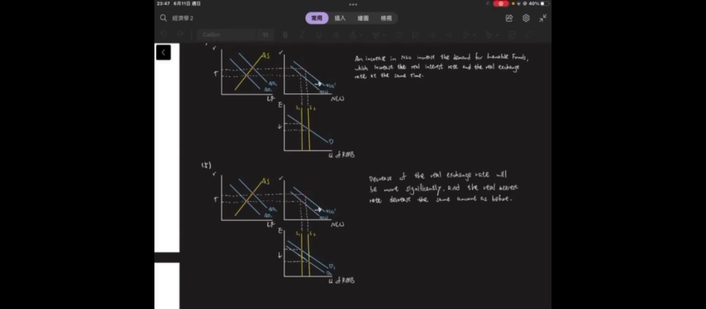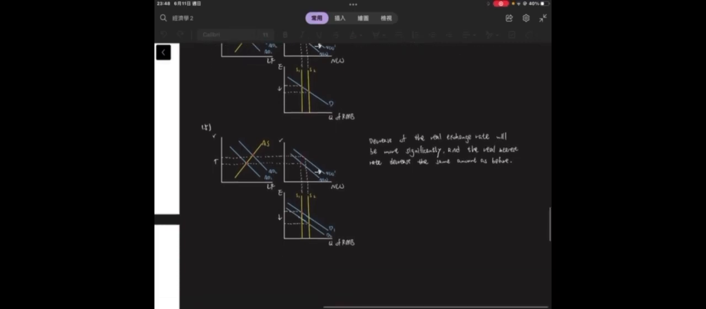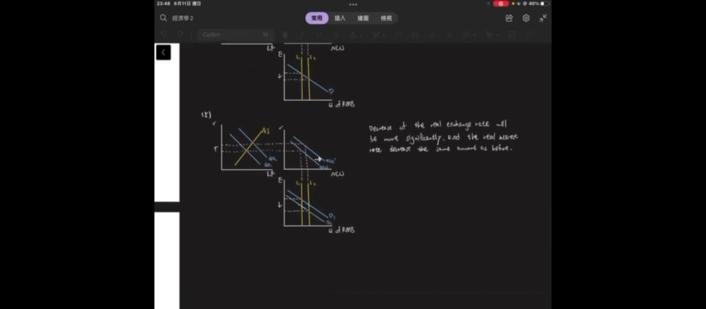And the last question is to analyze the simultaneous impact of both the trade war and technological decoupling on the real interest rates and real exchange rates of China. The decrease of the real exchange rate will be more significant, and the real interest rate decreases by the same amount as before. And here will be my part.